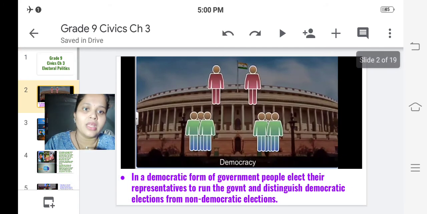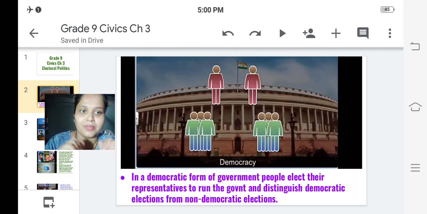So in a democratic form of government, people elect their representatives to run the government and distinguish democratic elections from non-democratic elections. We belong to a country like India where we follow democratic government. So for this government to run properly, we need to have elections, and to have elections we need to have representatives, we need to have candidates. So this is all about elections.